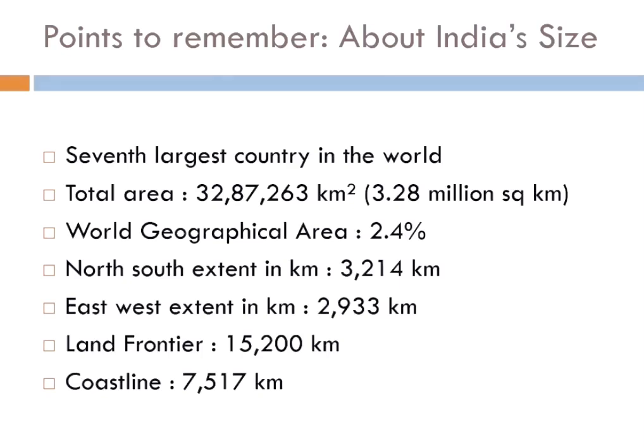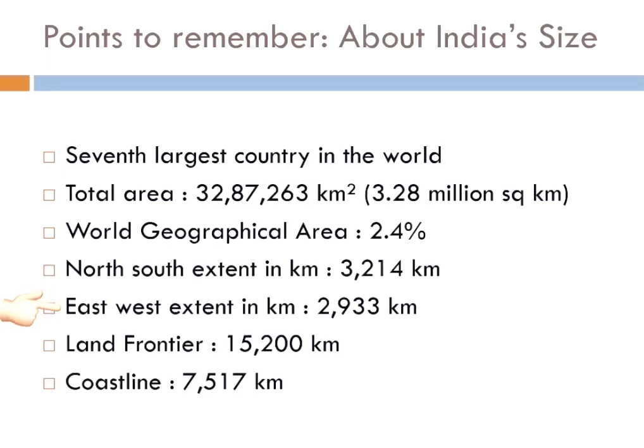Thus, if I will be summarizing the topic for size of India, I need to keep these pointers in mind. Firstly, India stands to be the 7th largest country of the world in regard to its area. The total area of India accounts to be 3.28 million square kilometers. The world geographical area that India occupies with reference to the other countries is 2.4% of the world geographical area.